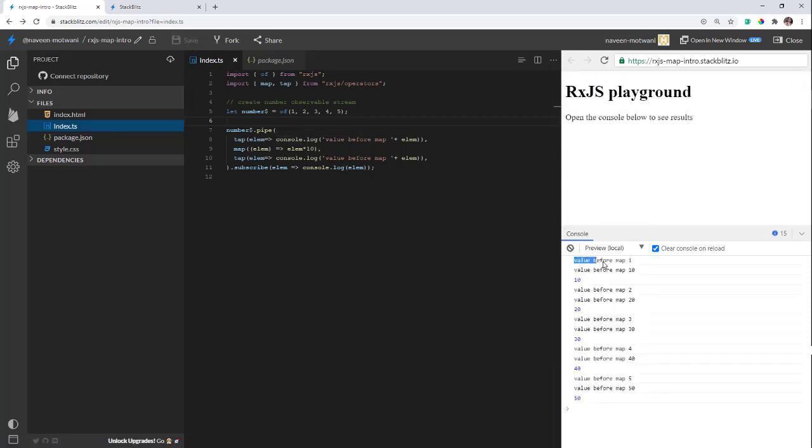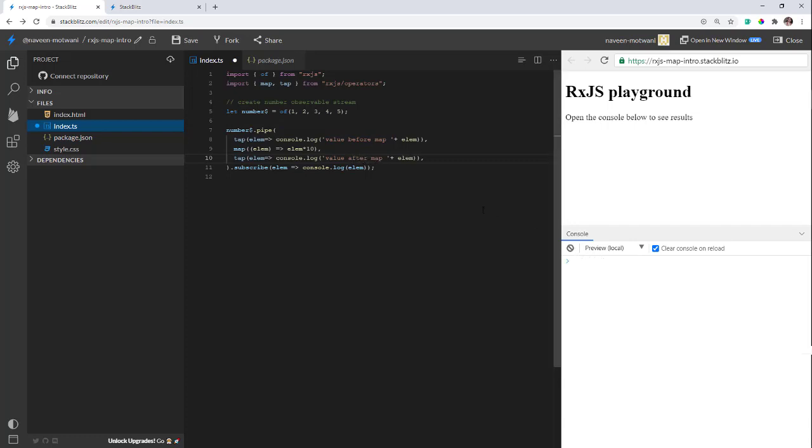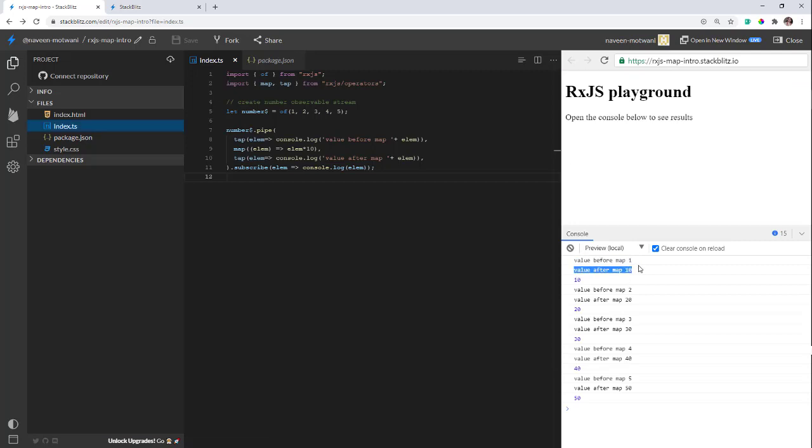Perfect. So we can see value before map was 1. Oh, I didn't change that. So I'll just do after. I'll clear the console and run again. Alright. So value before map was 1. Value after map was 10, 2, 20, 3, 30, and so on. This is one of the ways to make sure the operators are working fine or not.